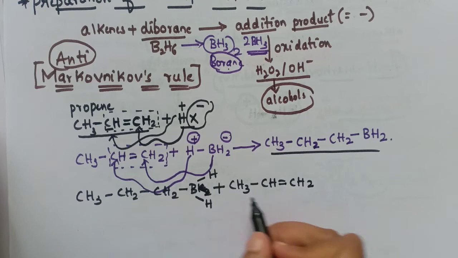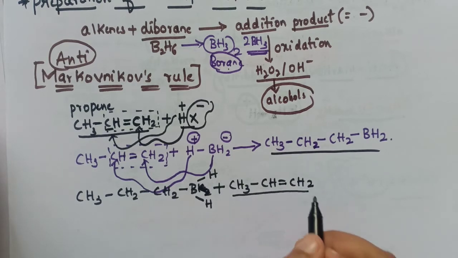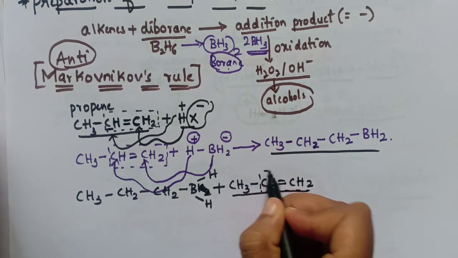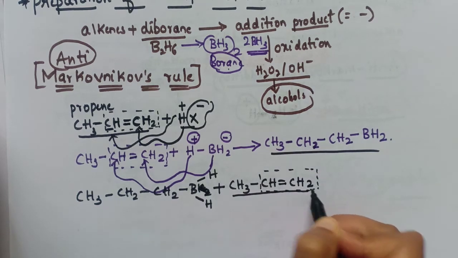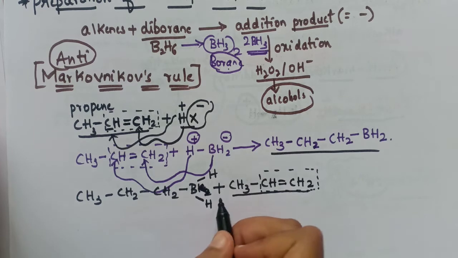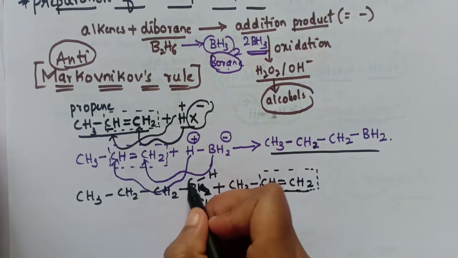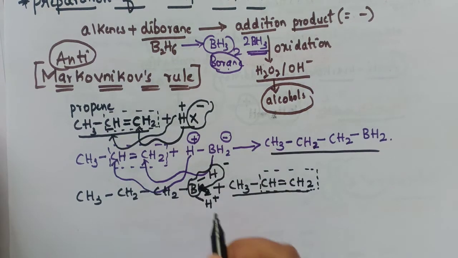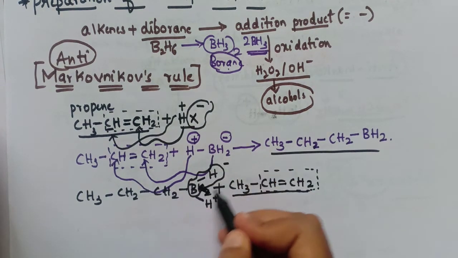Now here is an unsymmetrical molecule and we have to consider these two carbons only. Here this hydrogen is the positive part and this whole thing, let's consider it as the negative part.